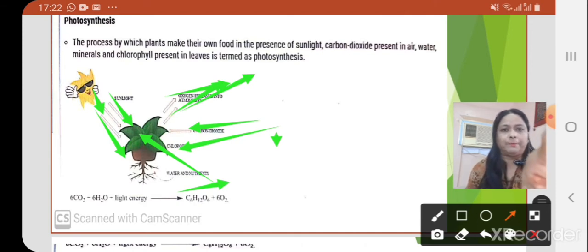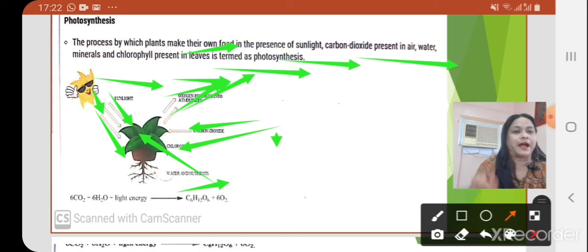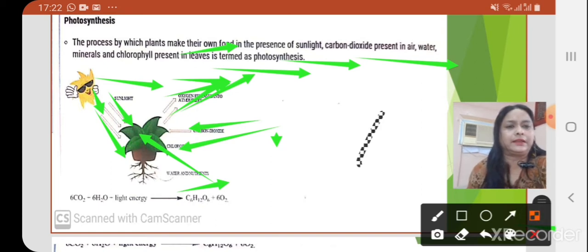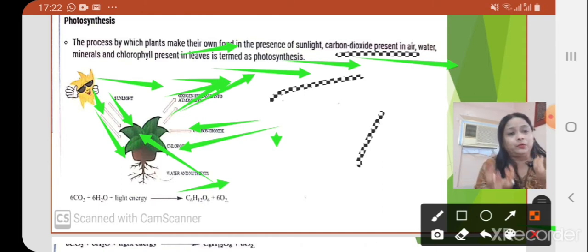So the process which takes place in the presence of sunlight, carbon dioxide, water, minerals, and chlorophyll in the leaves is termed photosynthesis. Which raw materials are used in the process of photosynthesis?